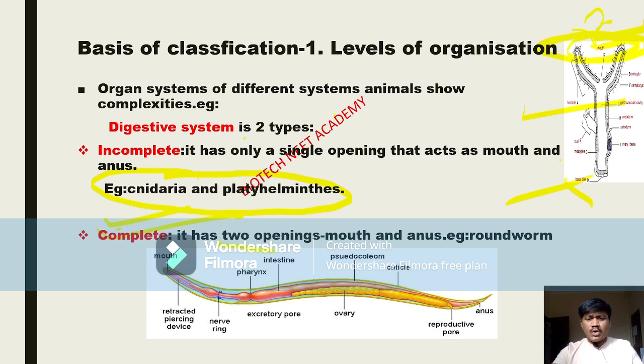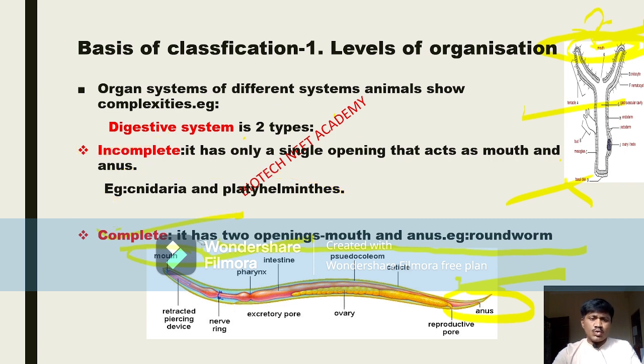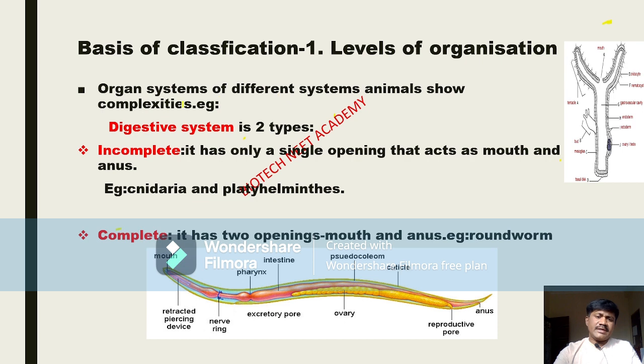Here it has two openings. One is a mouth and the other is an anus. Look at this diagram: here the mouth is there and here at the end the anus is there. So the digestive system has two openings, a mouth and an anus. If an organism has only a single opening, it has an incomplete digestive system. If it has two openings, a mouth and an anus, then it is called a complete digestive system.